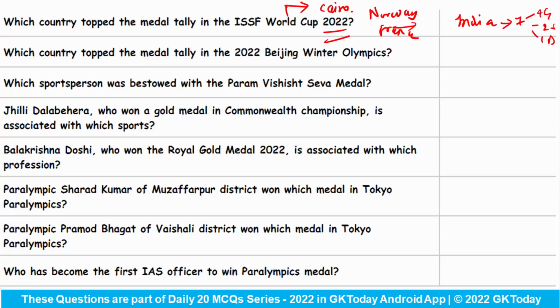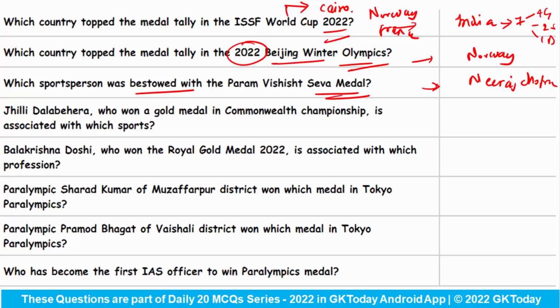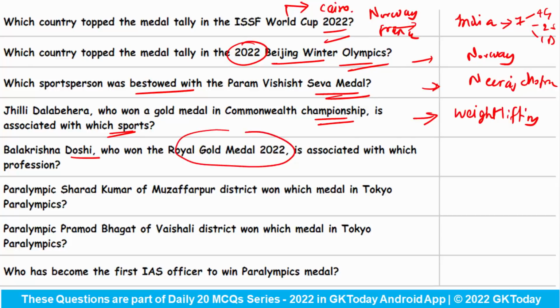Now which country topped the medal tally in the 2022 Beijing Winter Olympics? This has been topped by Norway. Which sports person was bestowed with the Param Vishisht Seva medal? Answer is very famous Neeraj Chopra, the javelin thrower. Now Jhili Dalabehera, who won a gold medal in Commonwealth Championship, is associated with which sport? Answer is weight lifting. Balakrishna Doshi, who won the Royal Gold Medal 2022, is associated with which profession?